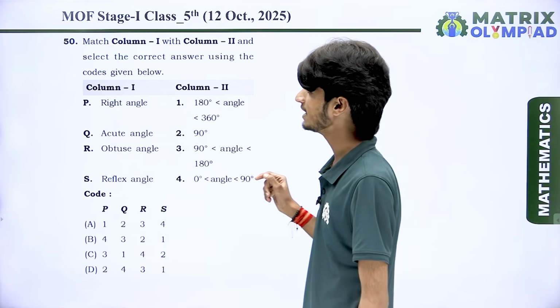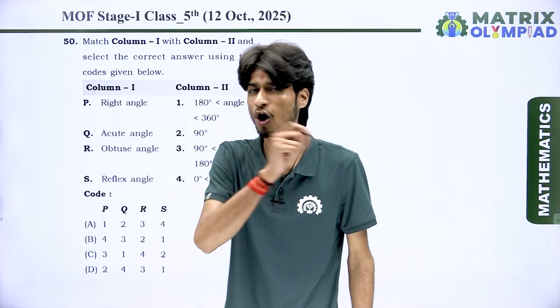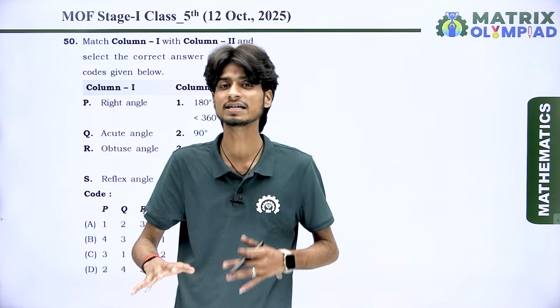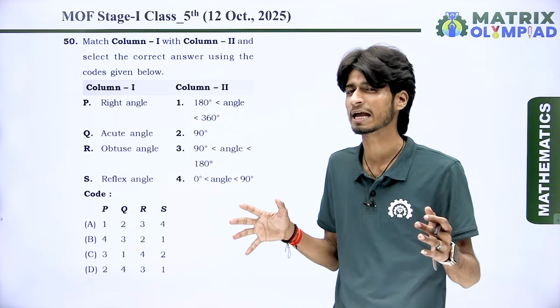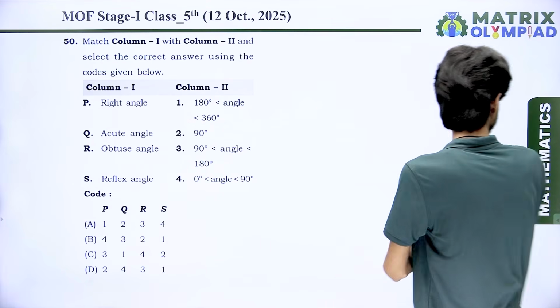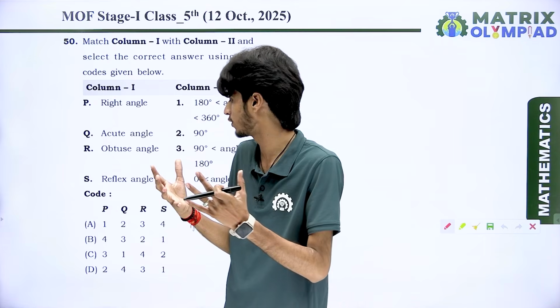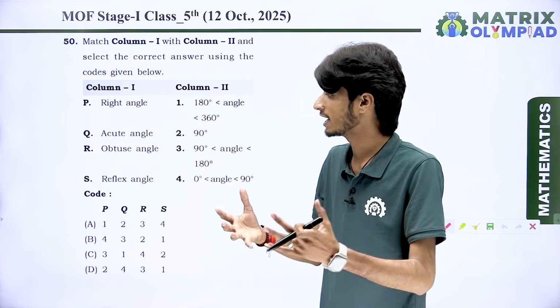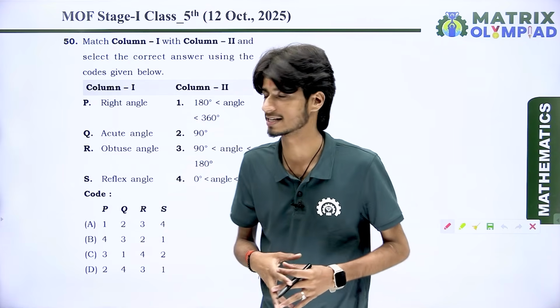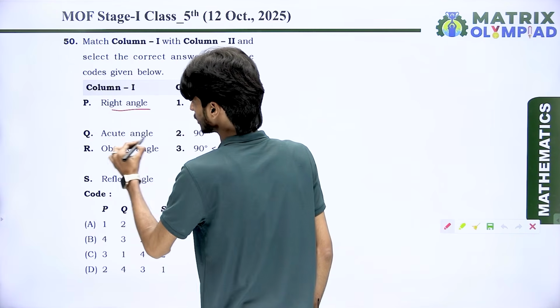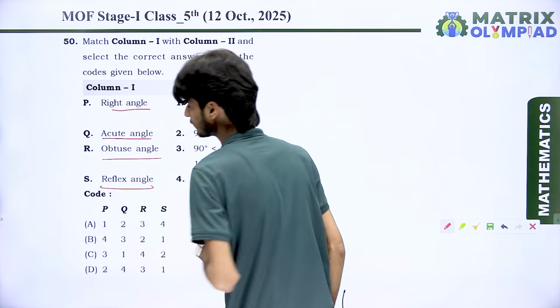And in the last question we have column first and column second. It means it is a match the following type question. Okay, so look here. This is a very easy question if you know the rules of right angle, acute angle, obtuse angle and reflex angle. You can see here right angle, acute angle, obtuse angle and reflex angle.